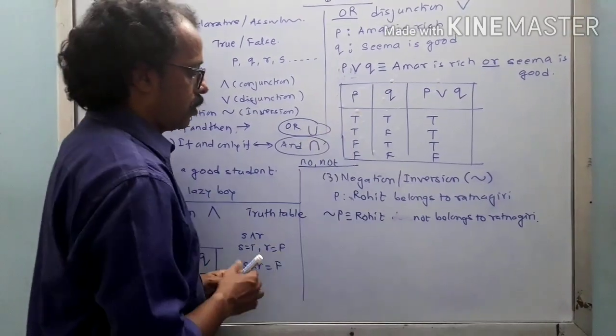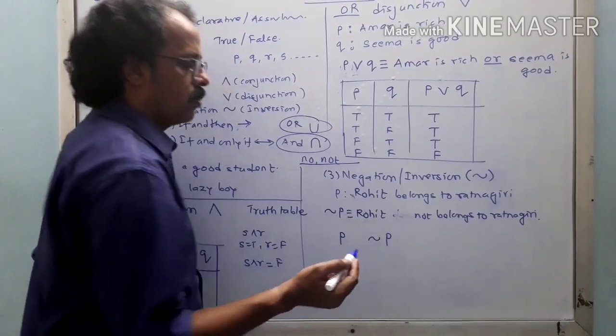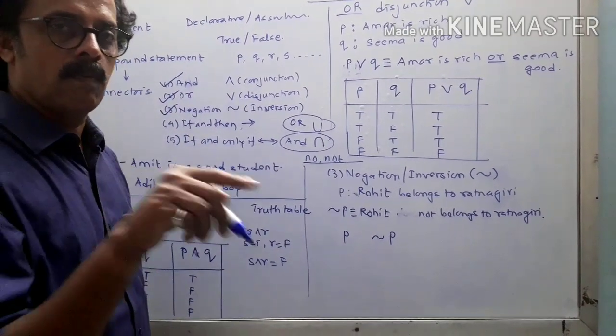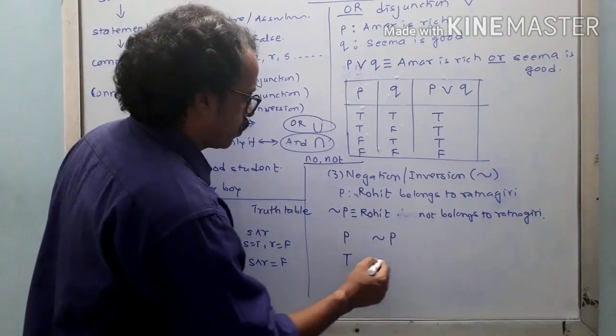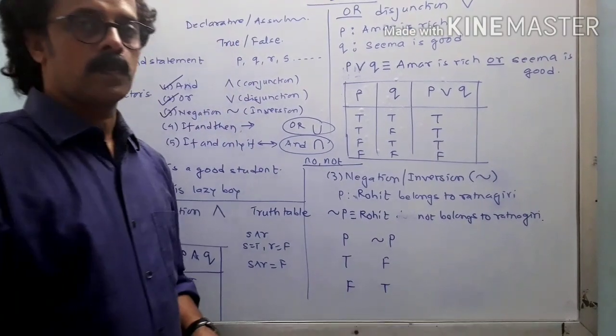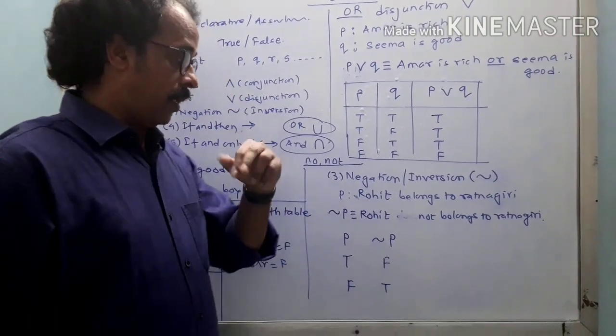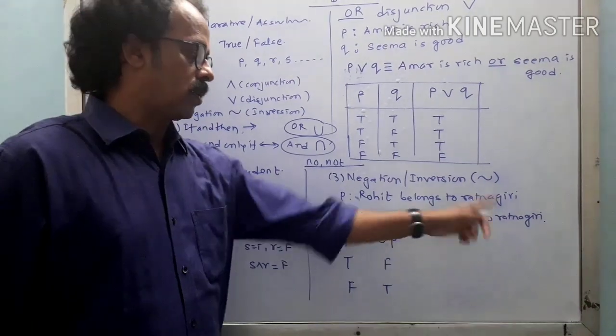Now how can we write the truth table for this? P and negation P, because here there is only a single statement and single value. If it is true, it is false, and if it is false, it is true. Suppose I am writing negation two times, the negation of Rohit not belongs to Ratnagiri.